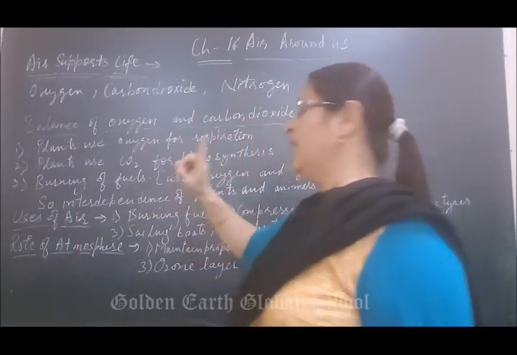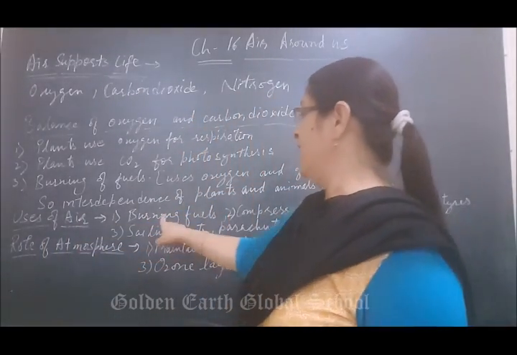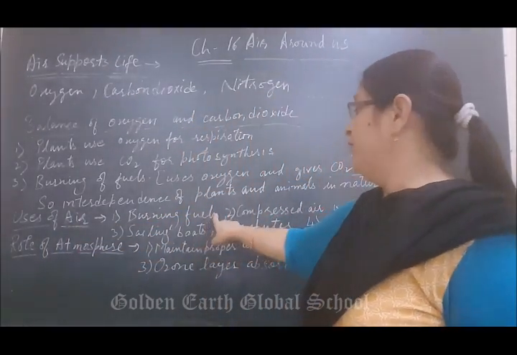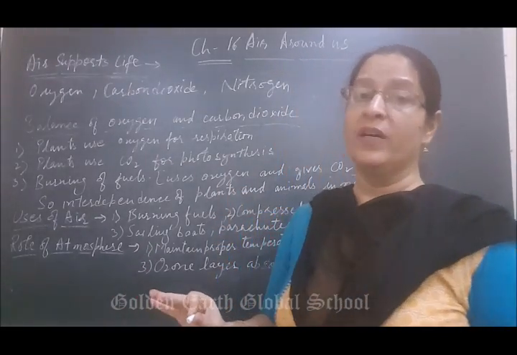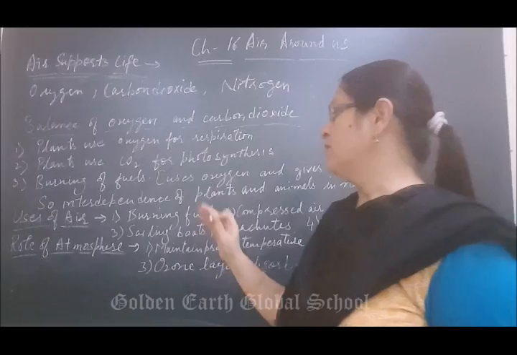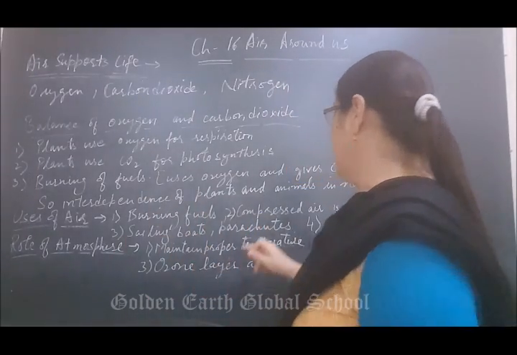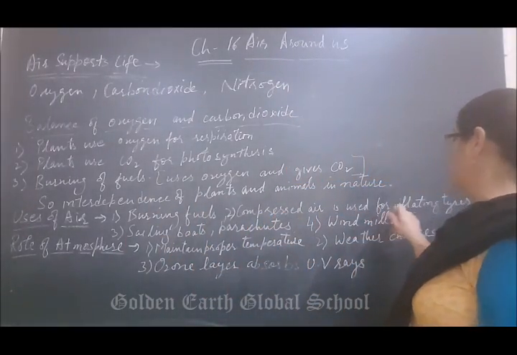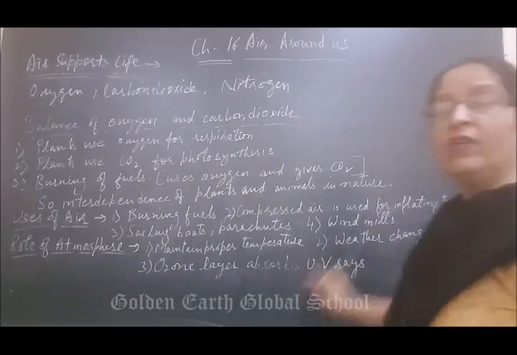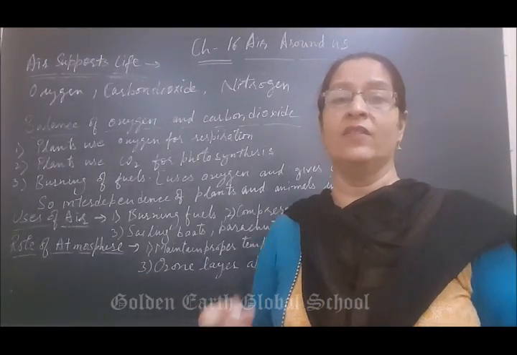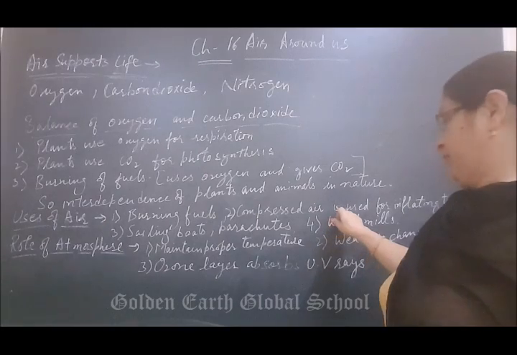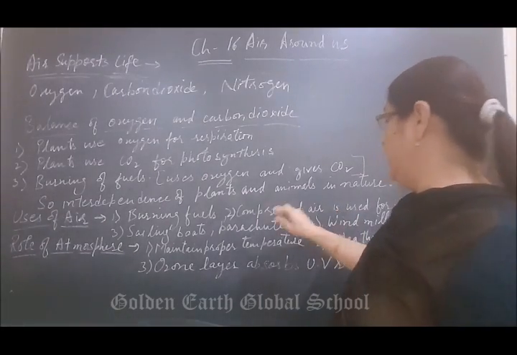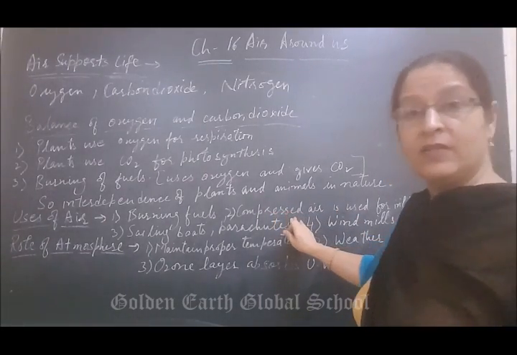Next is uses of air. First use of air, burning of fuel. In the absence of air, no burning will take place, because burning requires oxygen. Next, compressed air is used for inflating tires, such as bicycle tires, scooter tires, car tires.